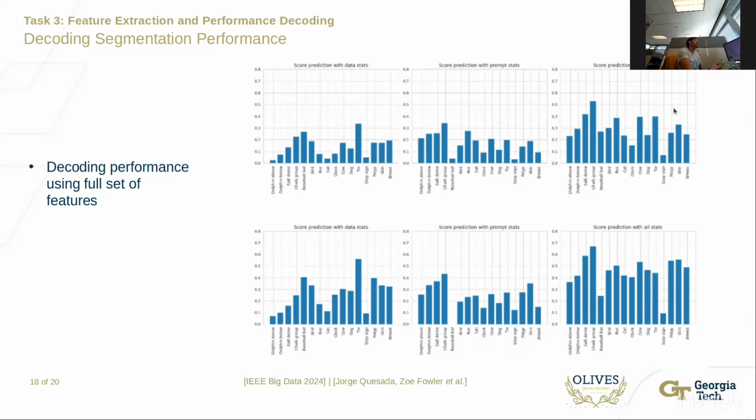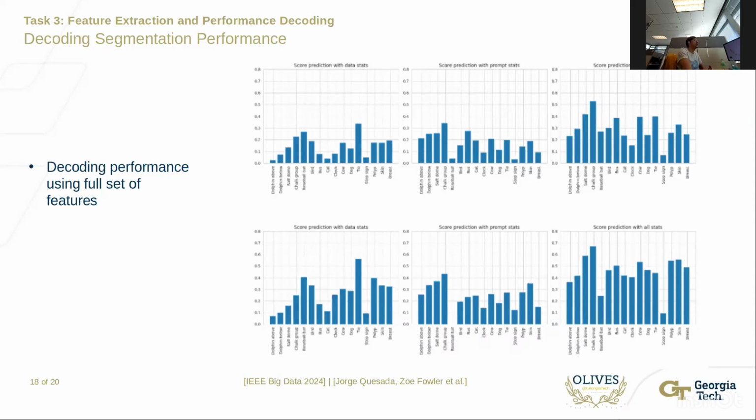But when using both the data features and the prompt features combined, in many cases, we get above 0.5 R2 score prediction for decoding performance. This essentially tells us that the features, both at the data level and at the prompt level, are informative in a cohesive way of how good a given strategy is.